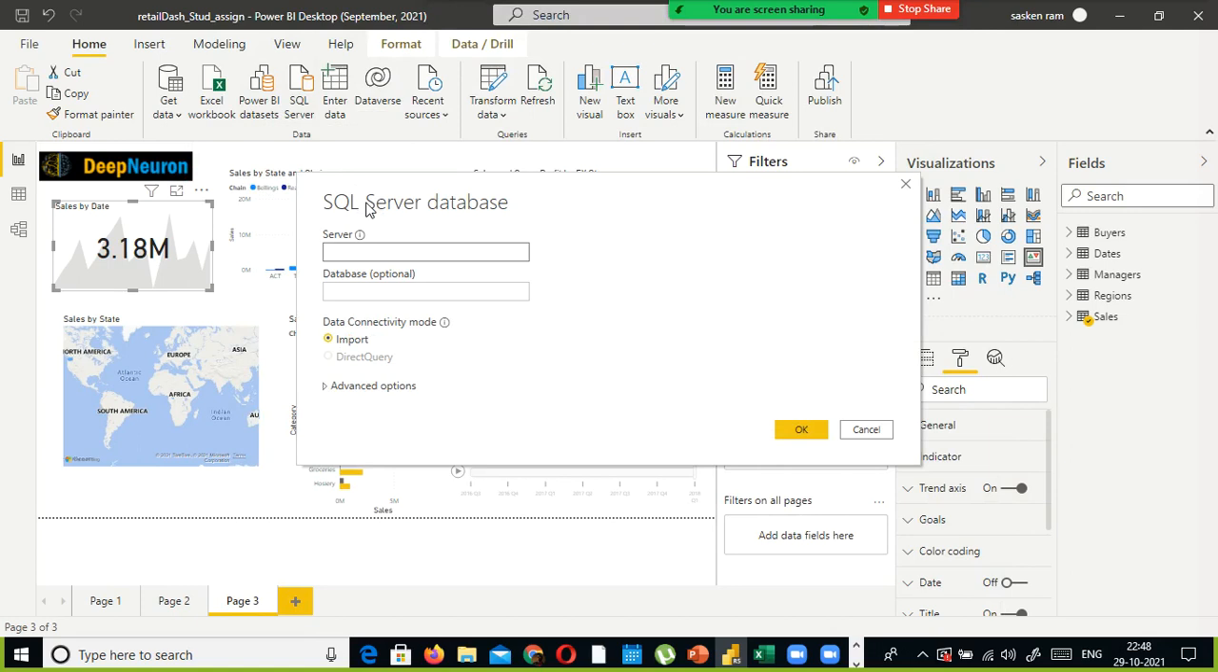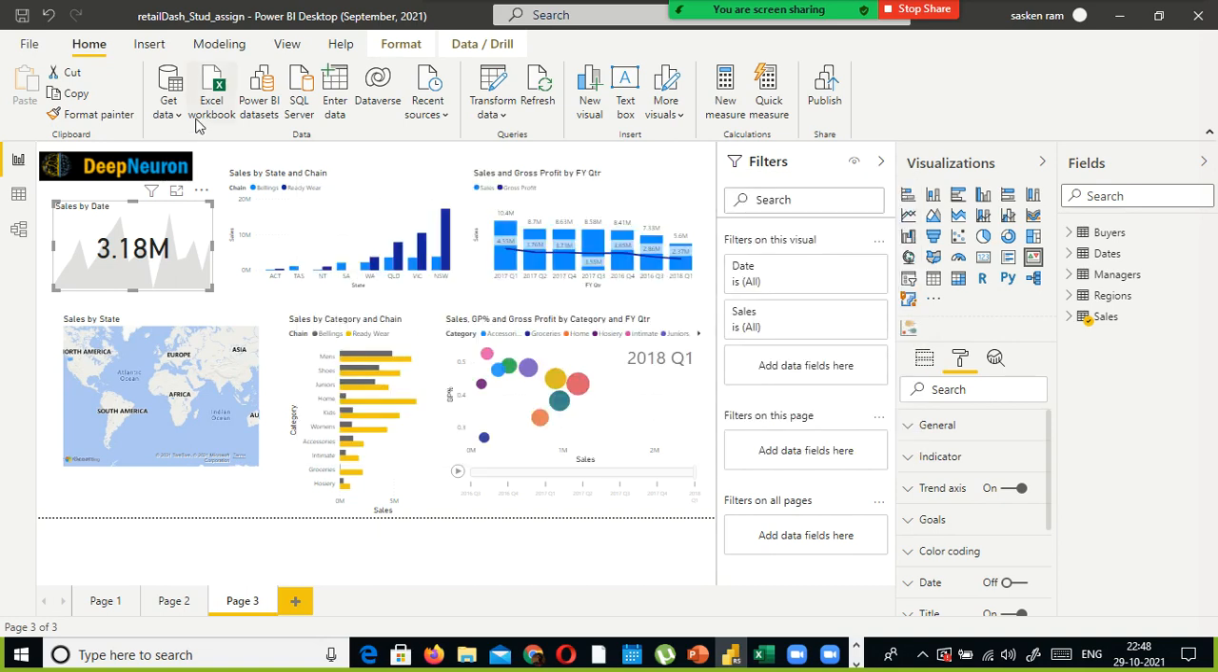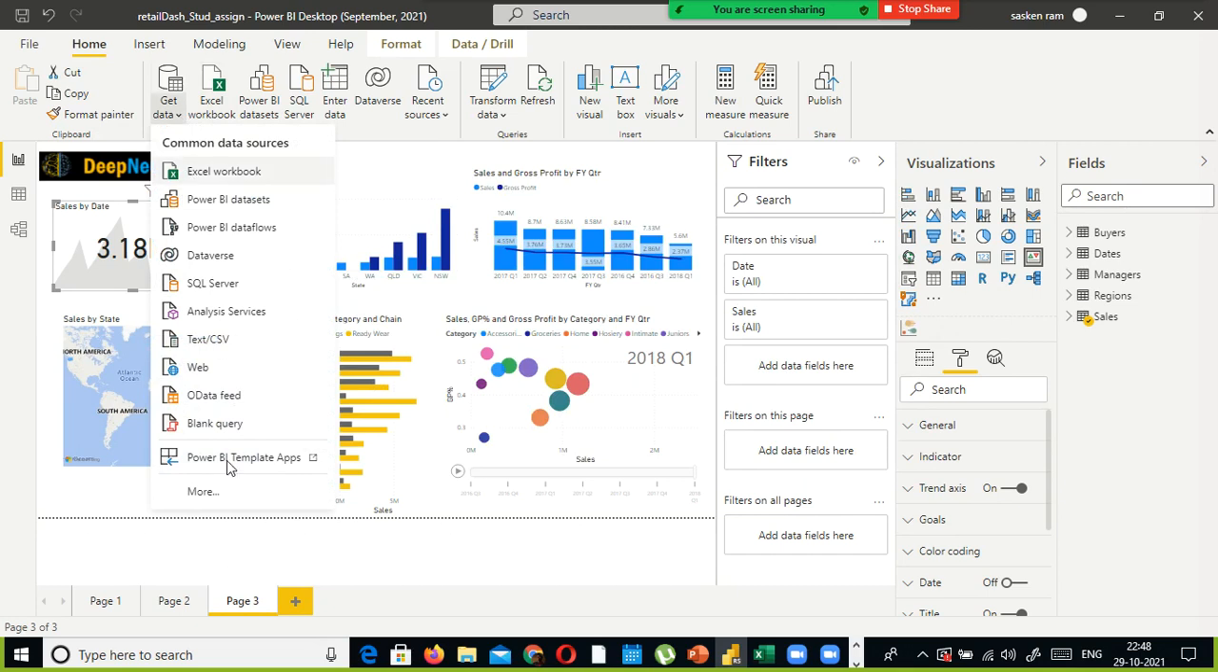Importing the data from Excel is fine, but you should be good with importing the data from your SQL Server and MySQL Server. If you know 10 or 15 different sources, you can tell them at the time of interview, these are the source systems I used. So for OData feed, here we use the REST API. Using the REST API, you simply import the data.